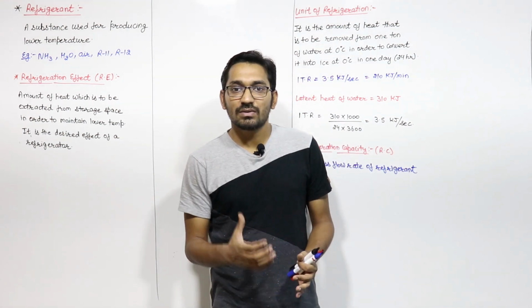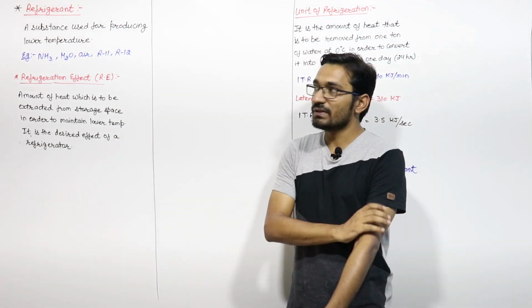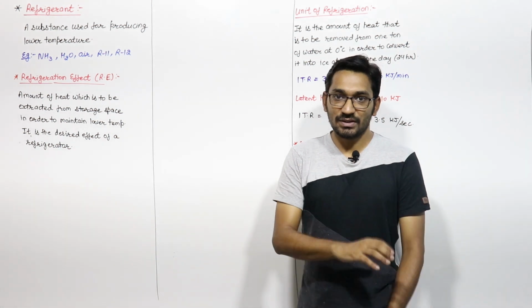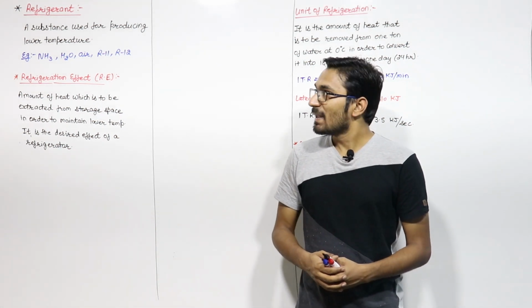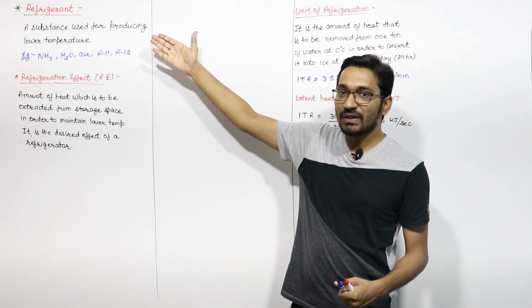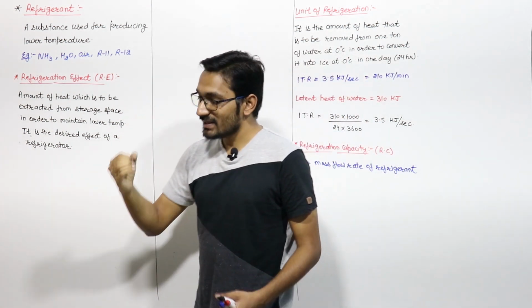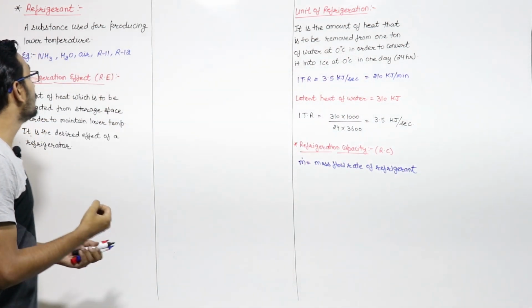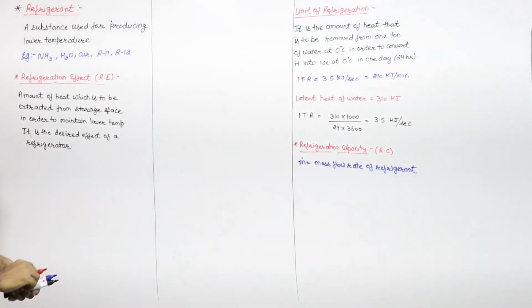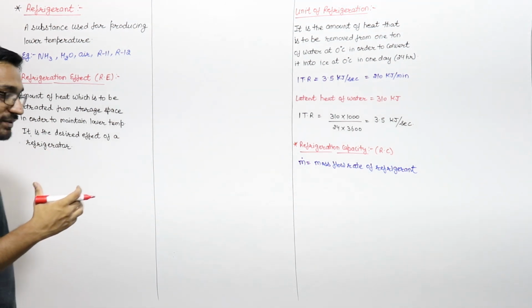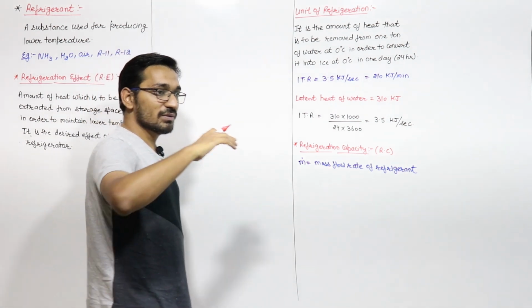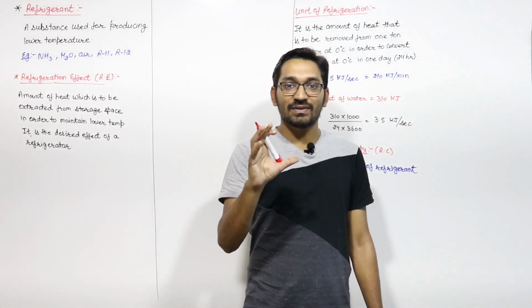Now let us discuss some of the basic terminologies used in the refrigeration and air conditioning chapter. First of all, let us discuss what is a refrigerant. Refrigerant is a substance which is used for producing lower temperature, right? Refrigerant is that substance which flows in the refrigeration cycle, right?